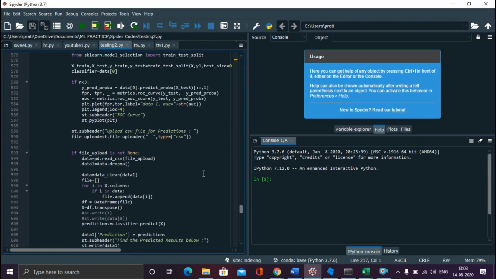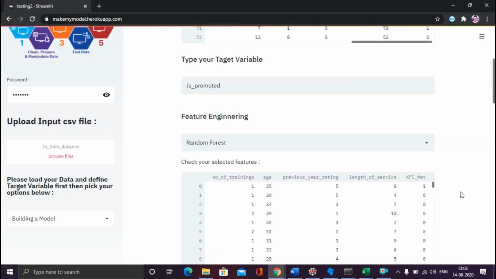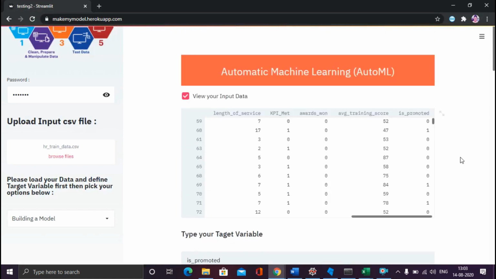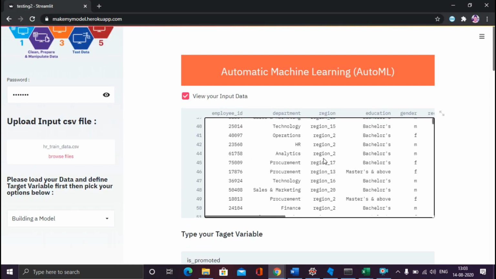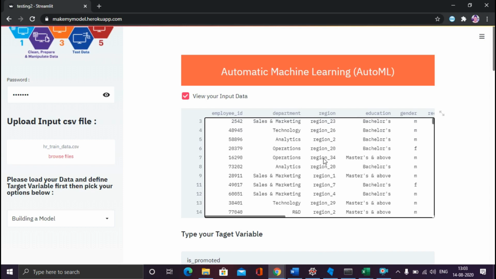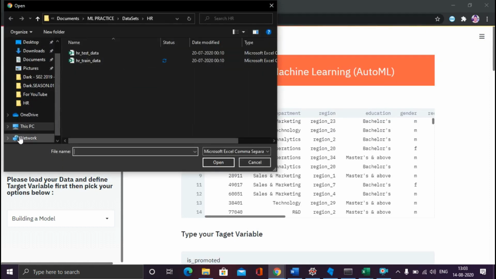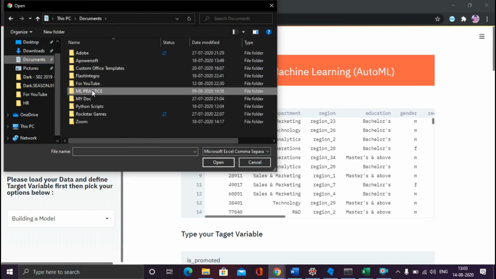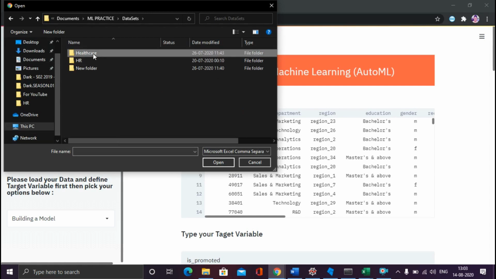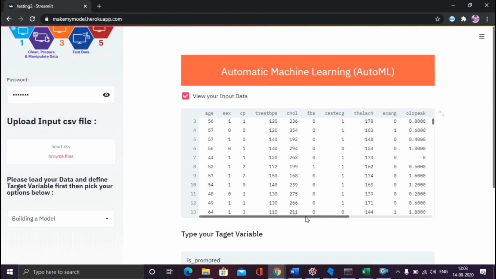So this is the whole code, and you have seen the application also, how well it is working. And we are able to put any sort of data over here. If you put numeric data, only categorical data, or a mixture of data, it will work. For example, let me upload some different file. Let me show you how this will work. So I will go to my data set. Let me upload this data.